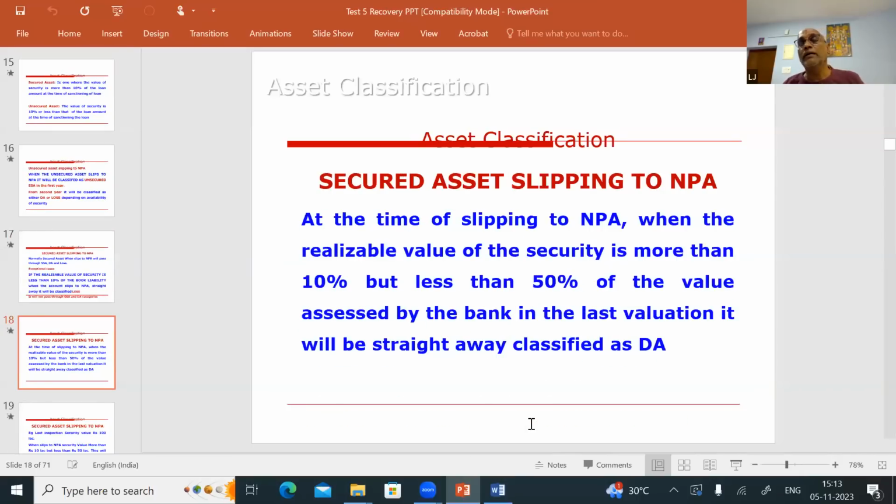So when the realizable value of the security is less than 10% of the book liability, a secured advance will be classified straight away as loss asset. Then another possibility: when the secured advance slips to NPA, it will be classified as doubtful asset. At the time of slipping to NPA, when the realizable value of the security is more than 10% but less than 50% of the value assessed by the bank in the last valuation, it will be straight away classified as doubtful asset. I'll give an example.